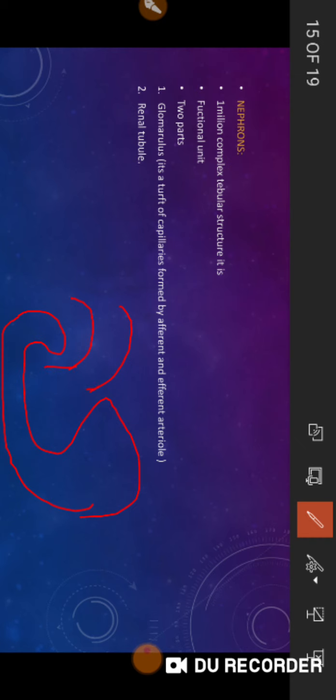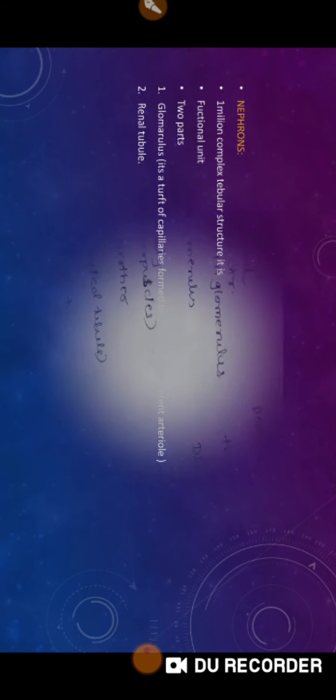The artery that enters inside the Bowman's capsule is called the afferent, and the artery that leaves is called the efferent. So in this way glomerulus is formed. This network is the glomerulus, and then the renal tubule.